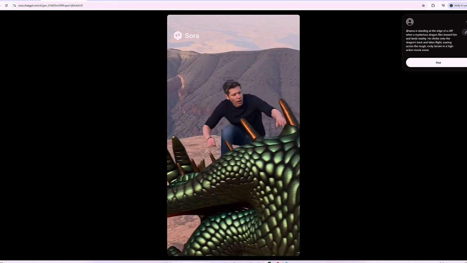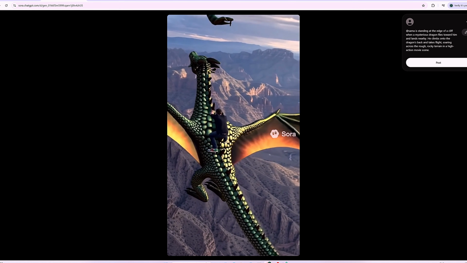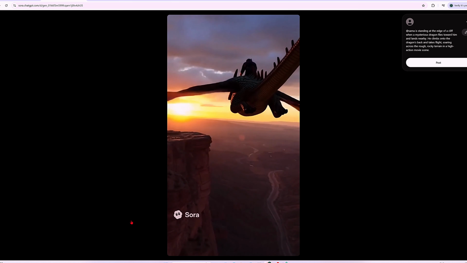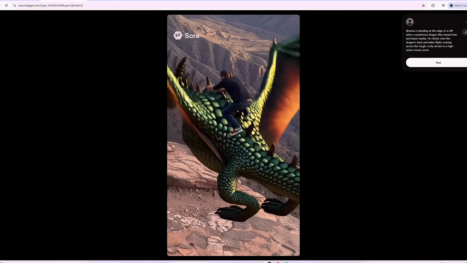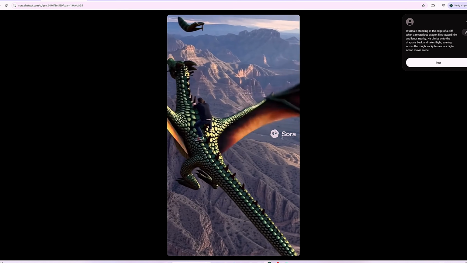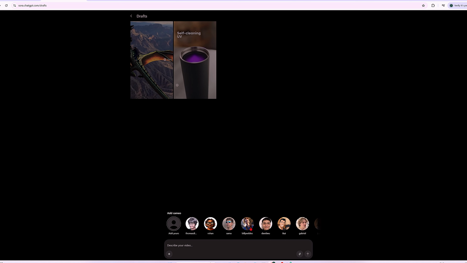It's insane. It generated a full-body version of Sam Altman, added dialogue, sound effects, and even multiple angles. Sure, there are a few flaws, but they're easy to fix. I've never seen an AI this good, and this was just my first try without even prepping the prompt. We can do this with all the others too.